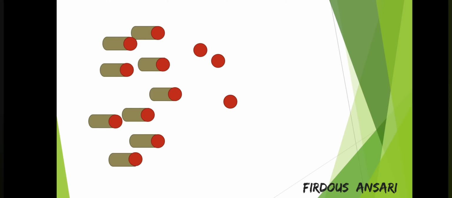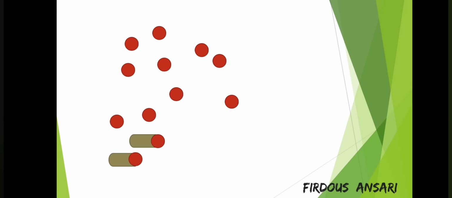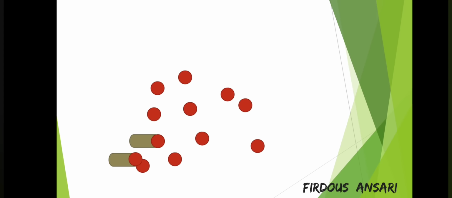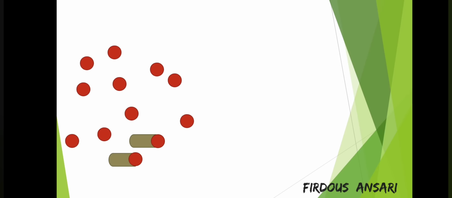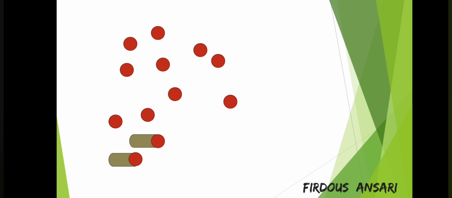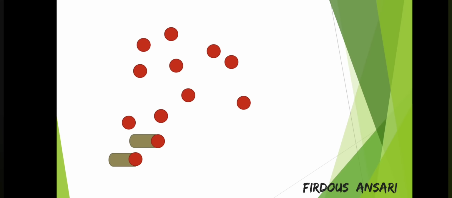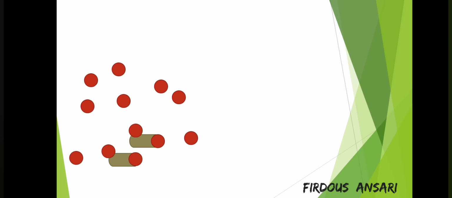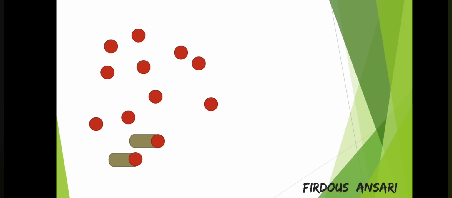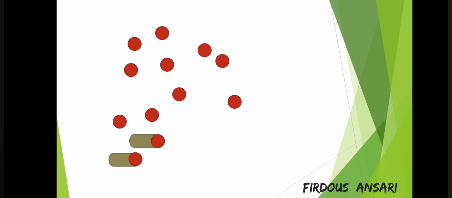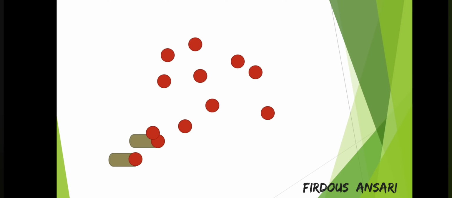But suppose the number of these plasma proteins is reduced, then what will happen? The number of free drugs will be more, so it can result in increased drug action and drug effect. And why is there a reduced number of plasma proteins like albumin? Yes, whenever there is a liver disease, the liver will be failing to produce albumin, because of which the plasma protein, that is albumin, level is reduced, and therefore a huge amount of drug is available in free form, leading to increased drug action and drug effect.